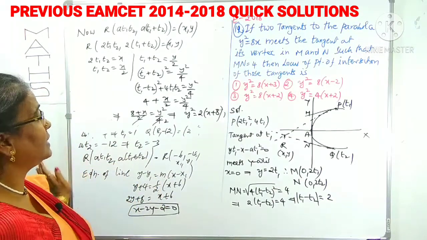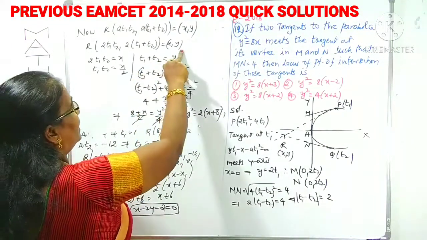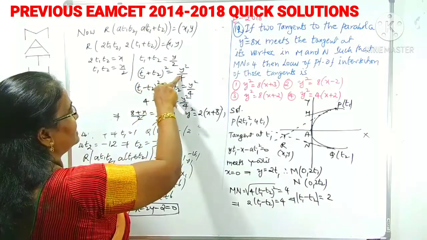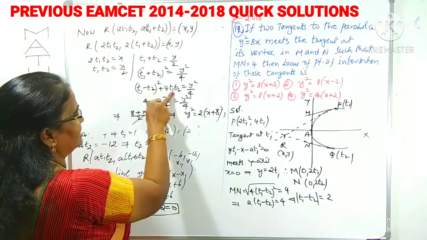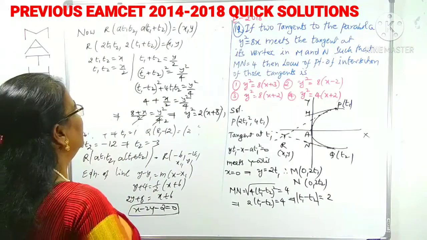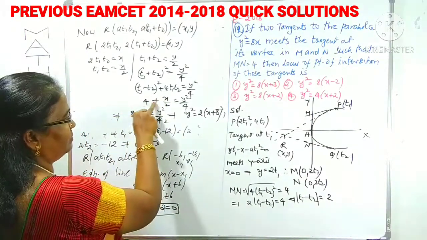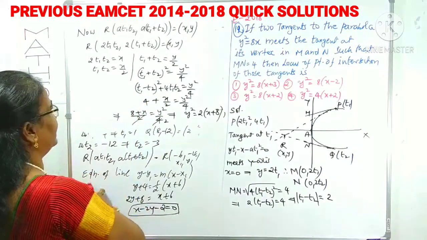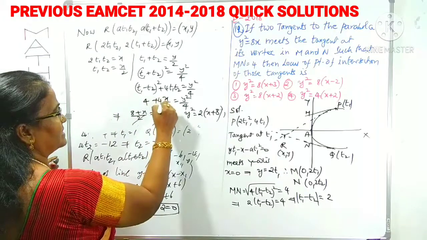Is there any wrong? t1 plus t2 is y, so (t1 plus t2) whole square is y square by 4. Okay, (t1 minus t2) whole square plus 4 t1 t2. (t1 minus t2) whole square is 4 plus 4 into t1 t2. Here I wrote 4 into t1 plus t2, okay, right.